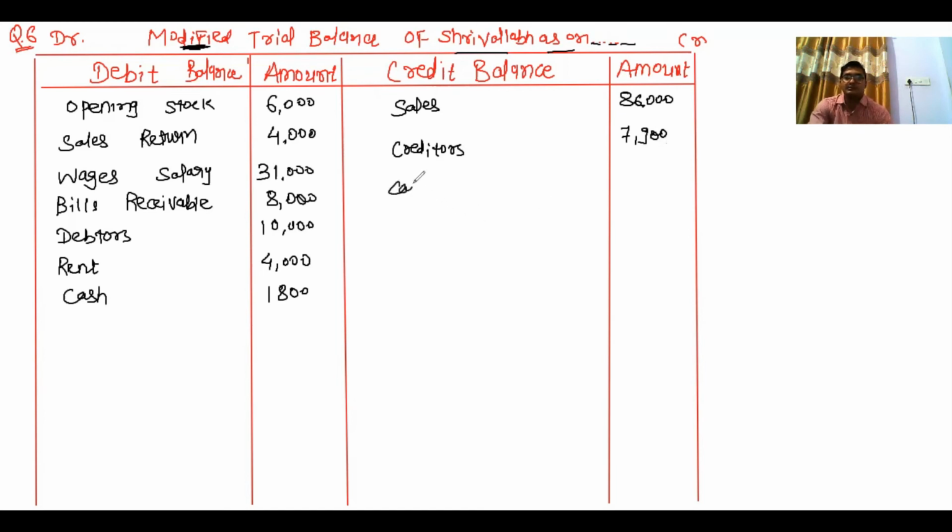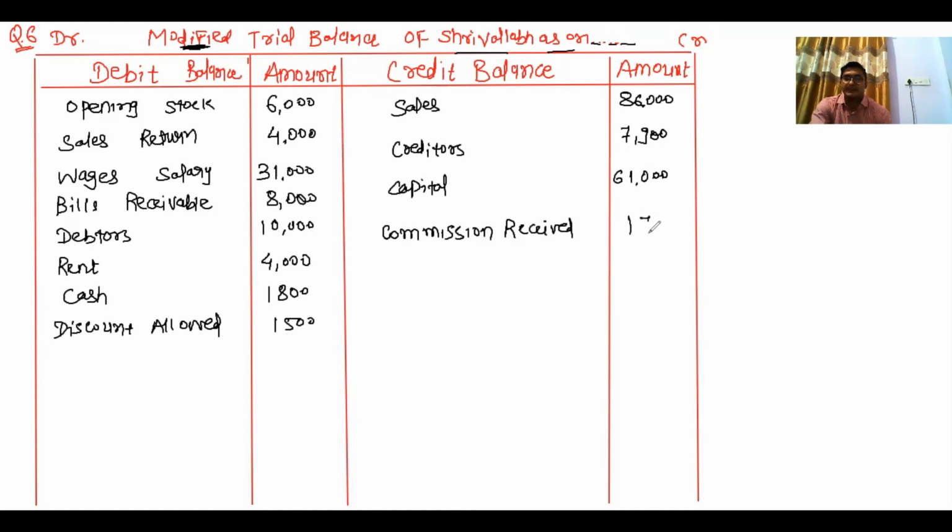Capital debit side, sorry, credit side 61,000. Discount allowed on debit side for 1,500 rupees. Commission received on credit side for 1,700.